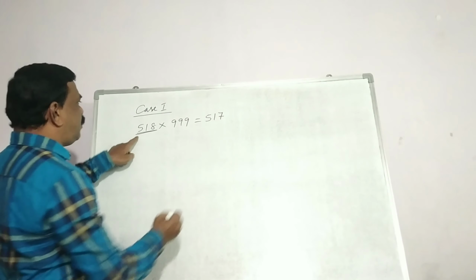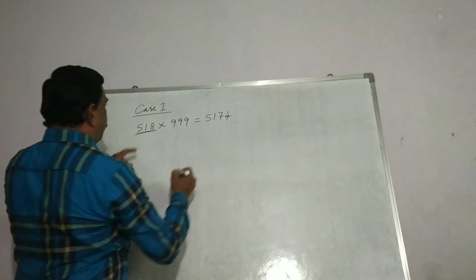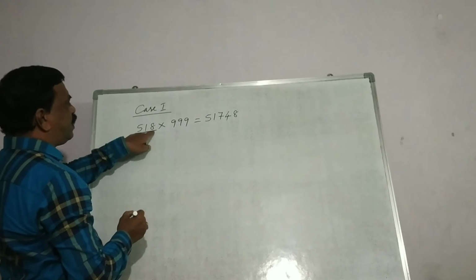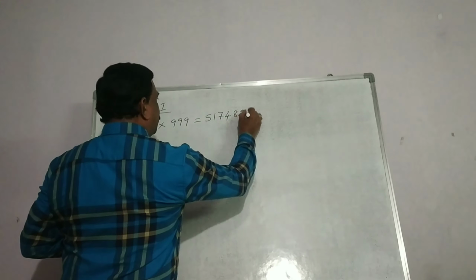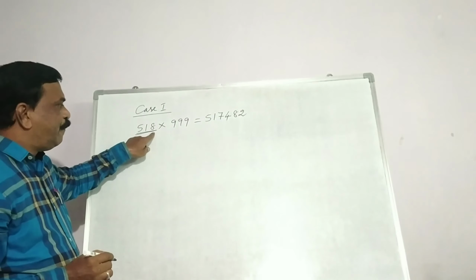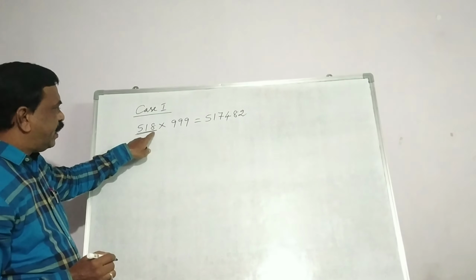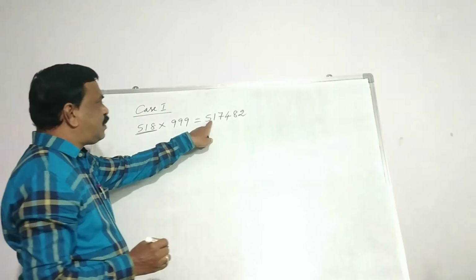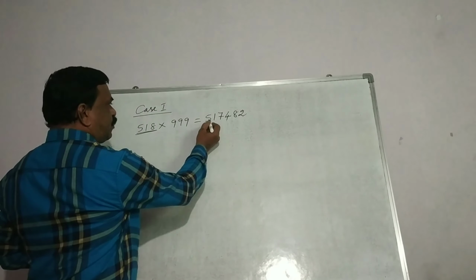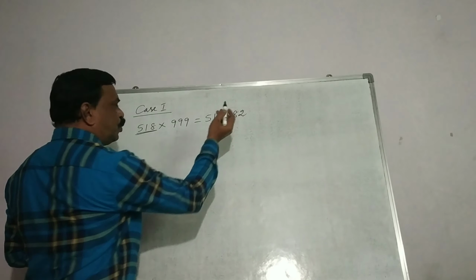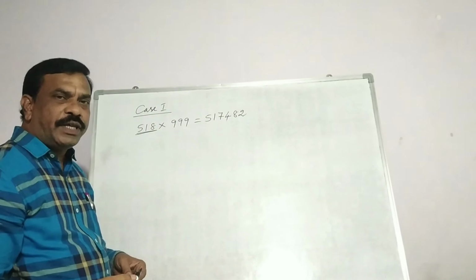So 9 minus 5 is 4. 9 minus 1 is 8. And 10 minus 7 is 3. So that is our answer. This last number we have to subtract from 10. So all from 9, last from 10. Or else we can write the answer here, and for all these answer digits we can write the complements of 9. That means 9 minus 5 is 4, 9 minus 1 is 8, 9 minus 7 is 2. In that way also we can get the answer very quickly.